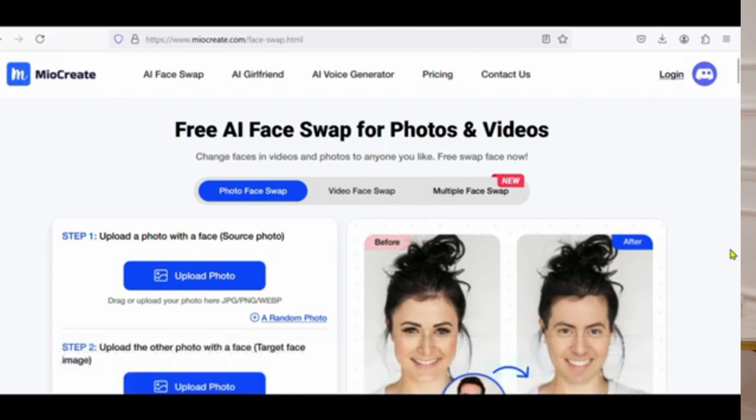Now it's the stage of making videos. In this part, I'll introduce you to several sites you can use. You're free to choose one of them, or you can use them all. The first site is called MicroCreate. On this site, you can only use it once every day, which means that you can only make a video every